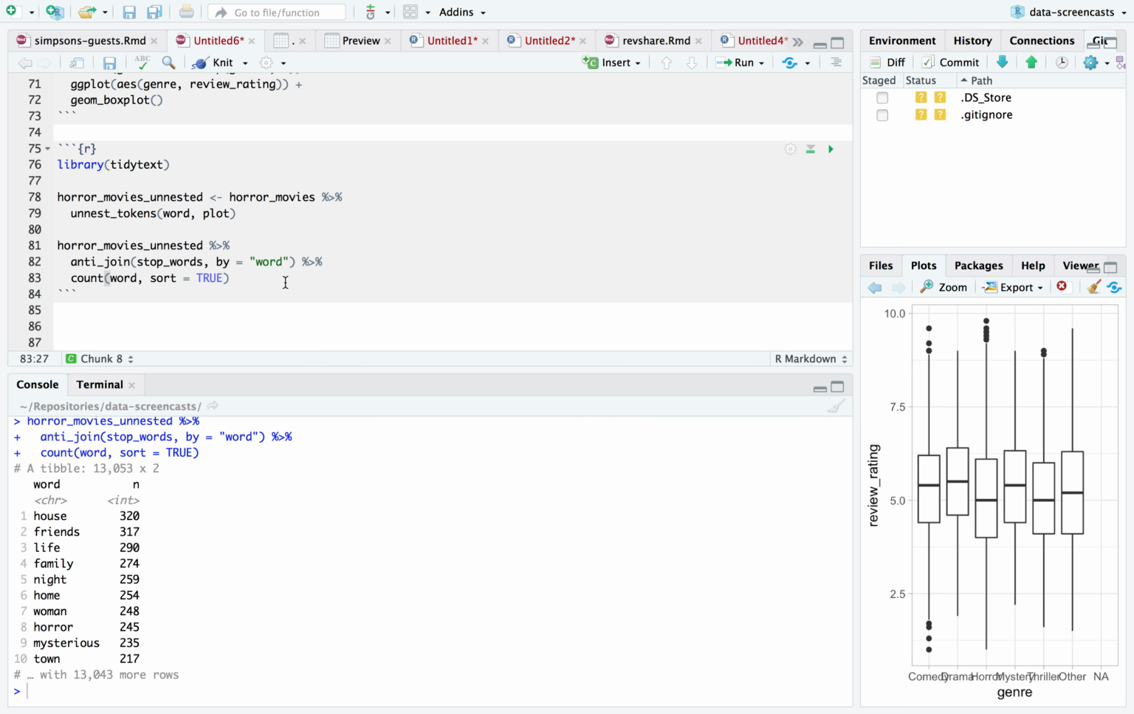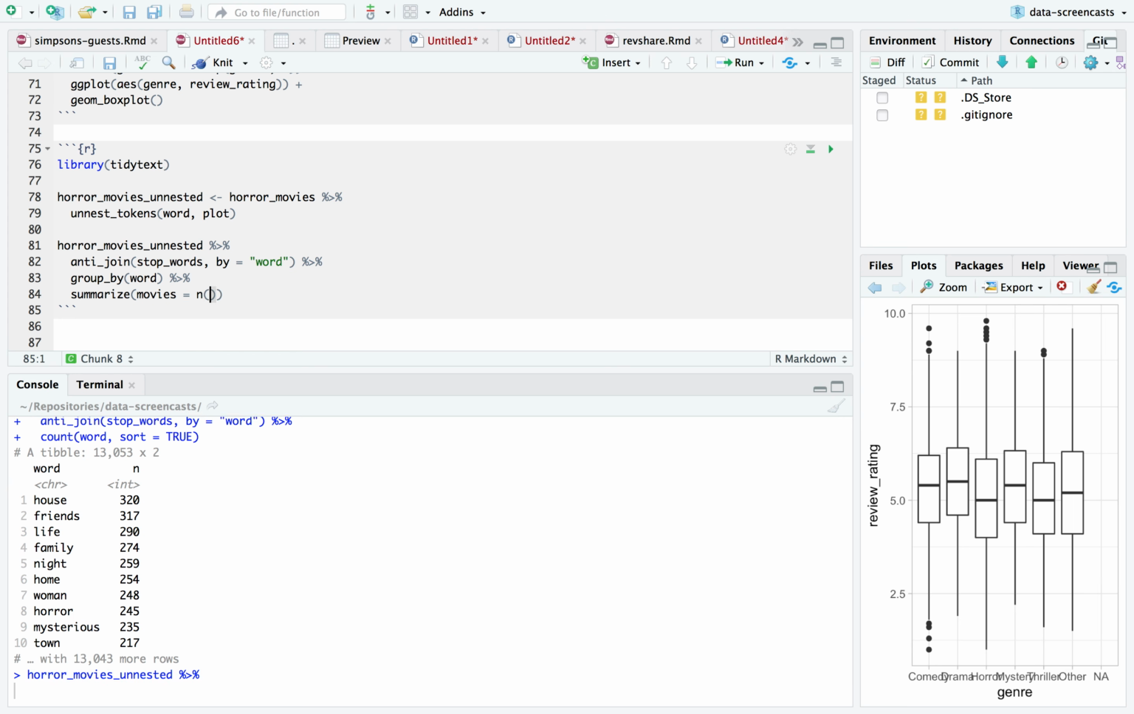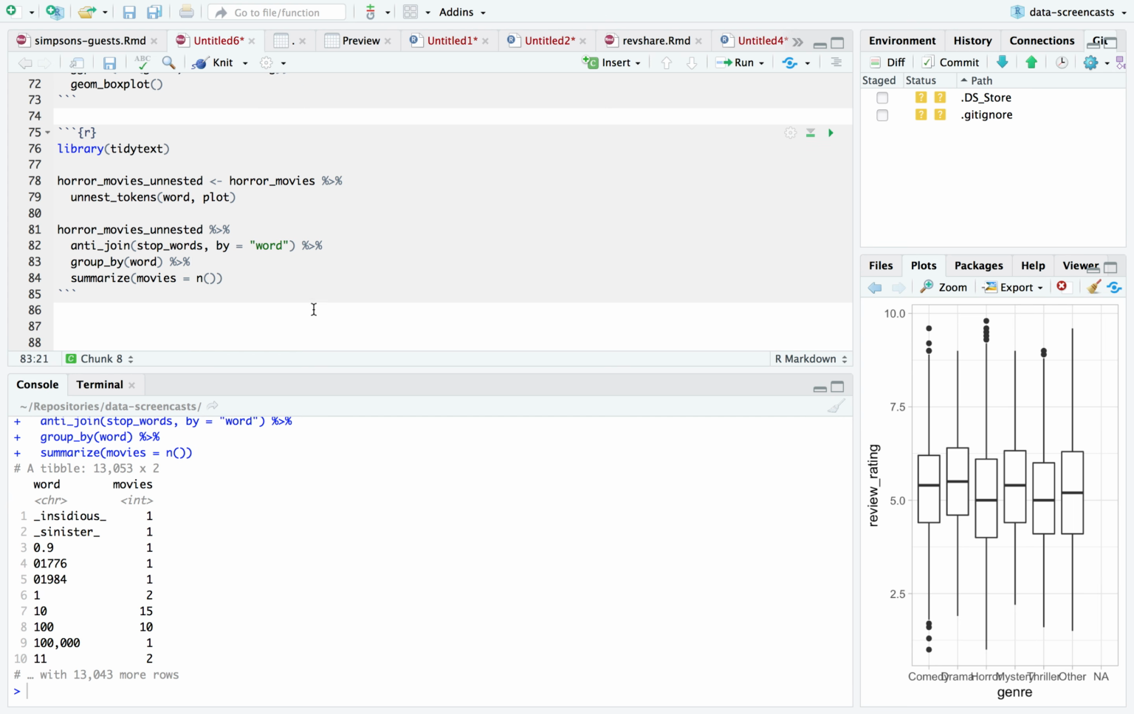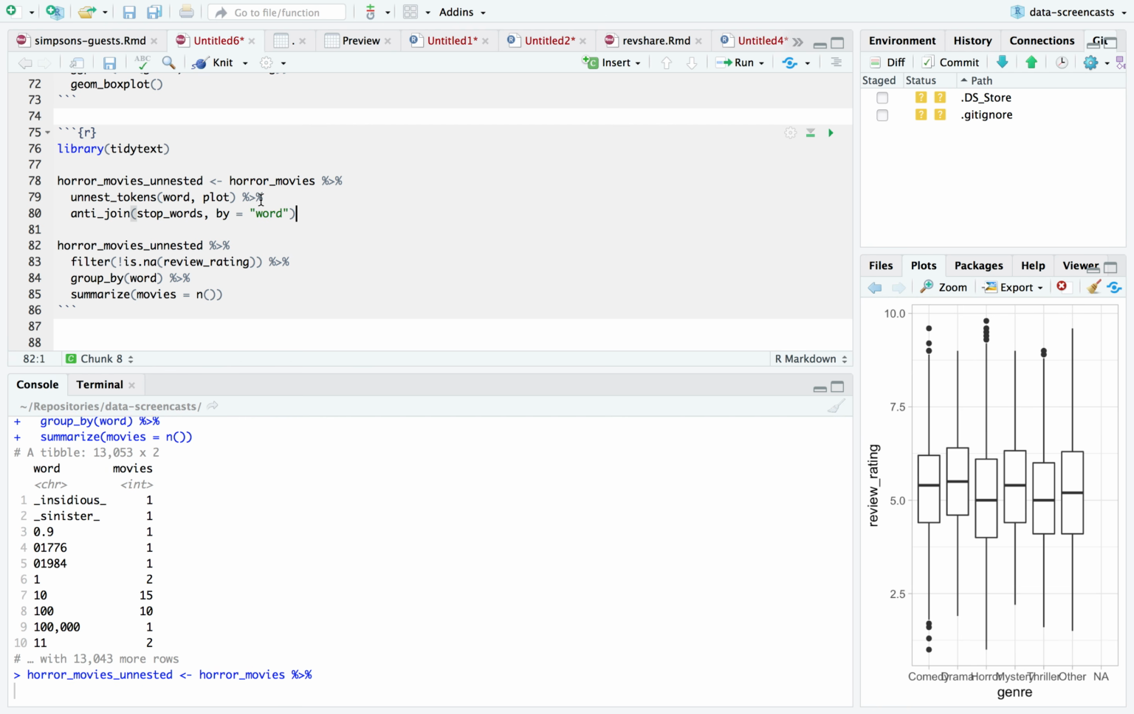Okay. What can I do with these words? Well, one of my favorite things to do is aggregate by word and find what are the words that tend to appear in highly rated movies and words that tend to appear in low rated. So I'm going to start with group by word and then summarize the movies as n. I'm actually going to filter for only the reviewed ones. Filter, not is na review rating.